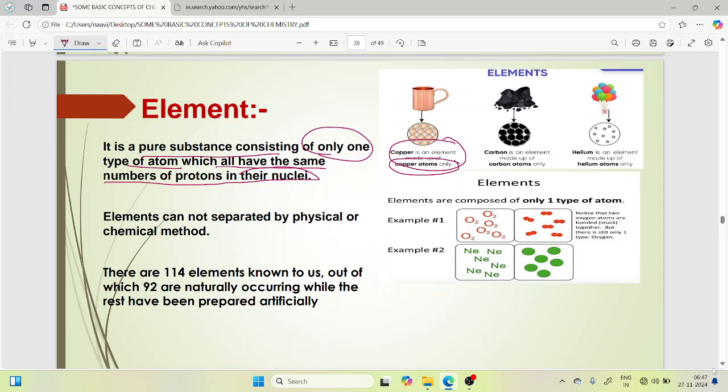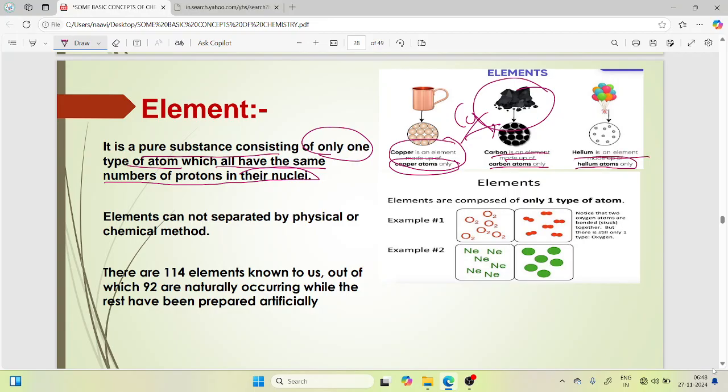Another example, carbon is an element. It is made up of carbon atoms only. It cannot mix with copper or any kind of element which is not present in the carbon. And helium gas. Helium is an element made up of helium atoms only.